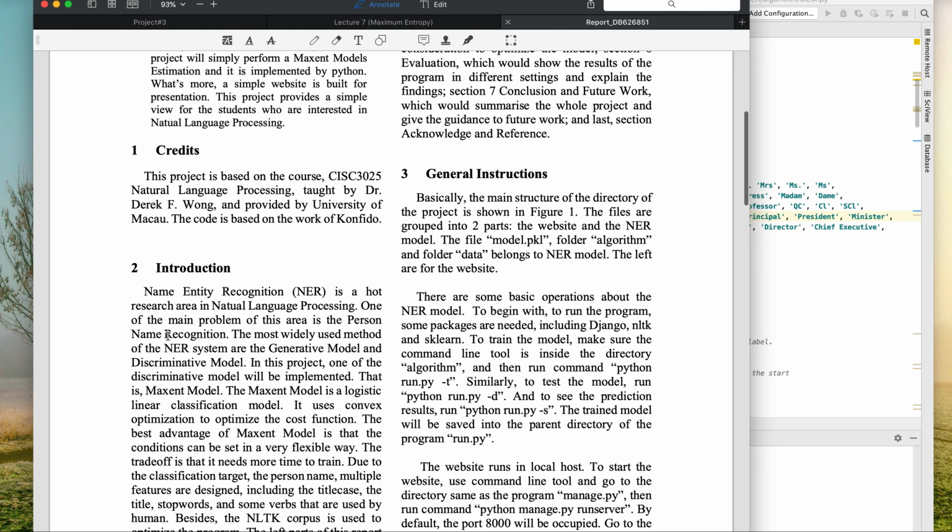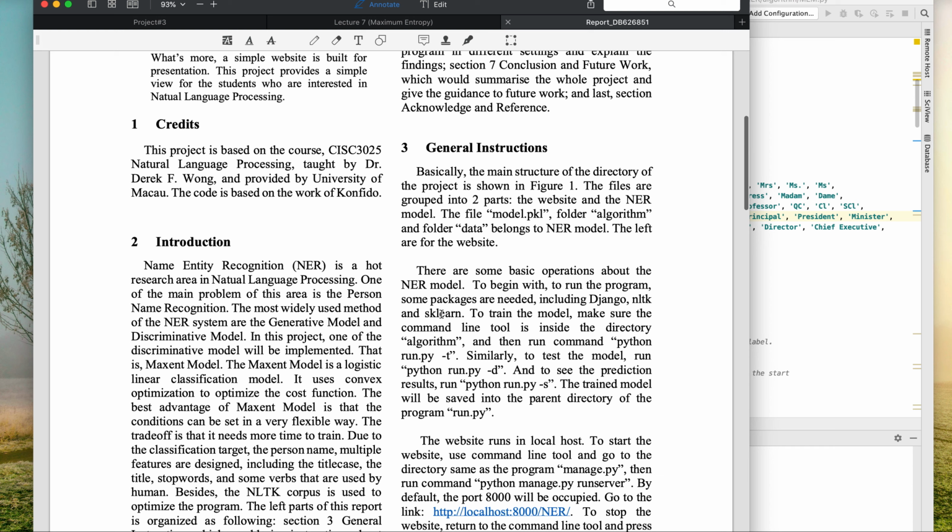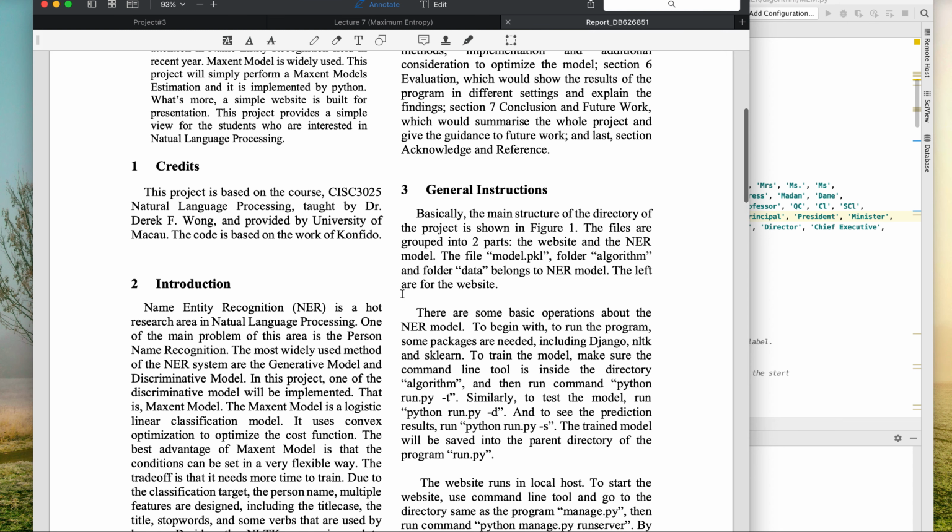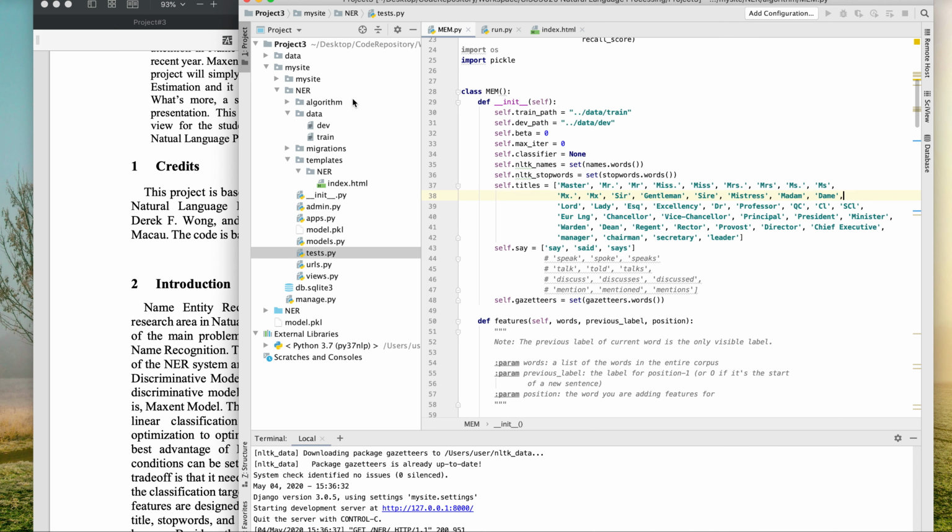We know that named entity recognition is a very important part of natural language processing. This project asks us to classify the person tag in a document.